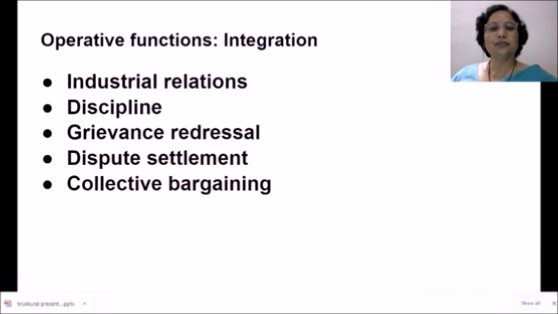Then grievances are to be addressed. There can be many reasons behind these grievances, but if they are not addressed on time, then they can be a trouble for the organization in future. So this becomes HR department's function to address the grievances of the employees on time. Dispute settlement, again, this can be between individuals and between the groups also, and it has to be addressed by the HR department of the organization. Next is collective bargaining. This becomes HR manager's responsibility to use collective bargaining as a solution to the problems in the organization.